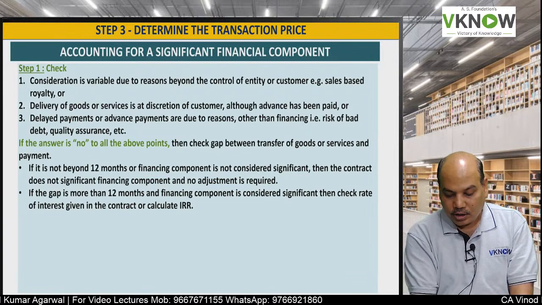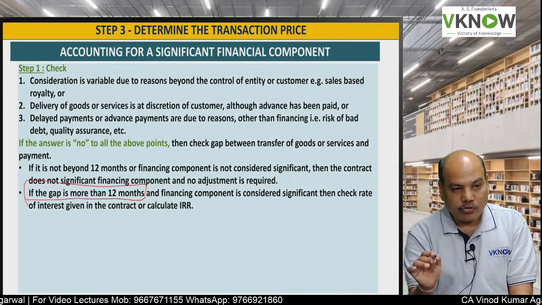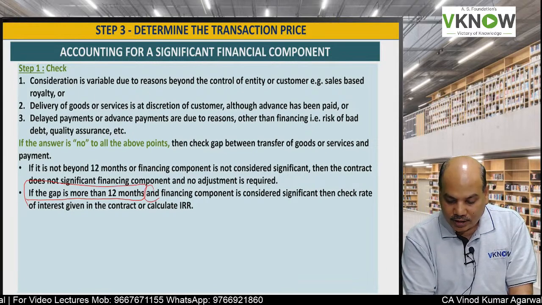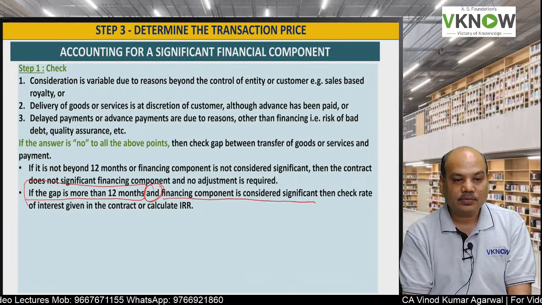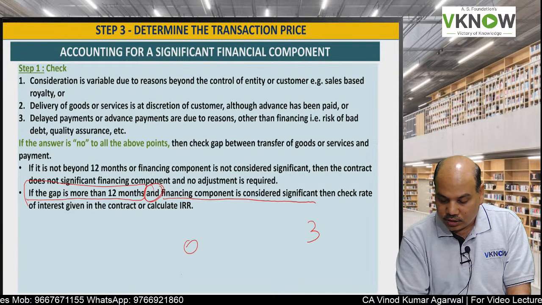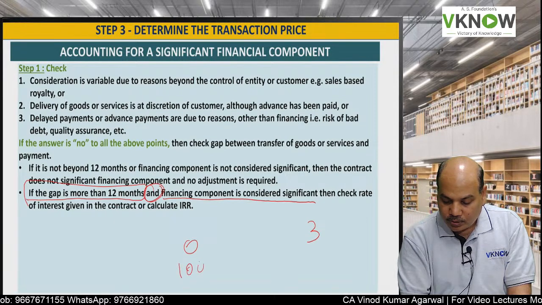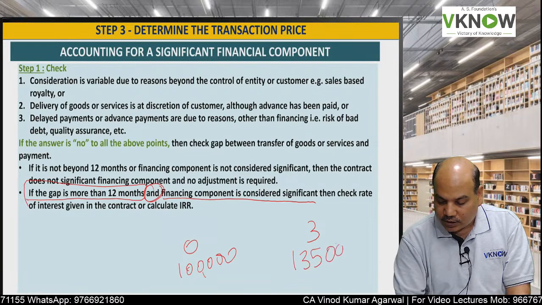Second, if the gap is more than 12 months, and the financing component is significant. Year 0, year 3. If you pay now, you pay 1 lakh. If you pay after 3 years, you pay 1,35,000.